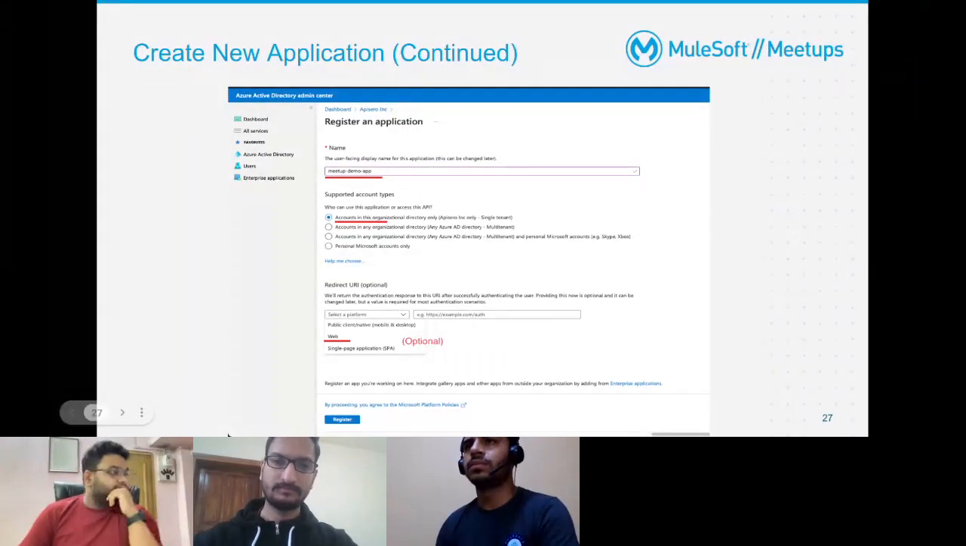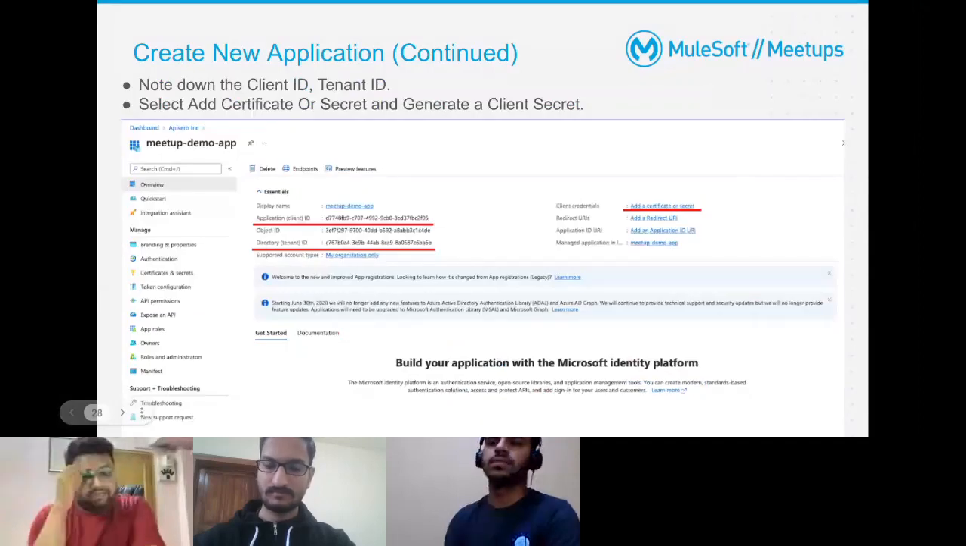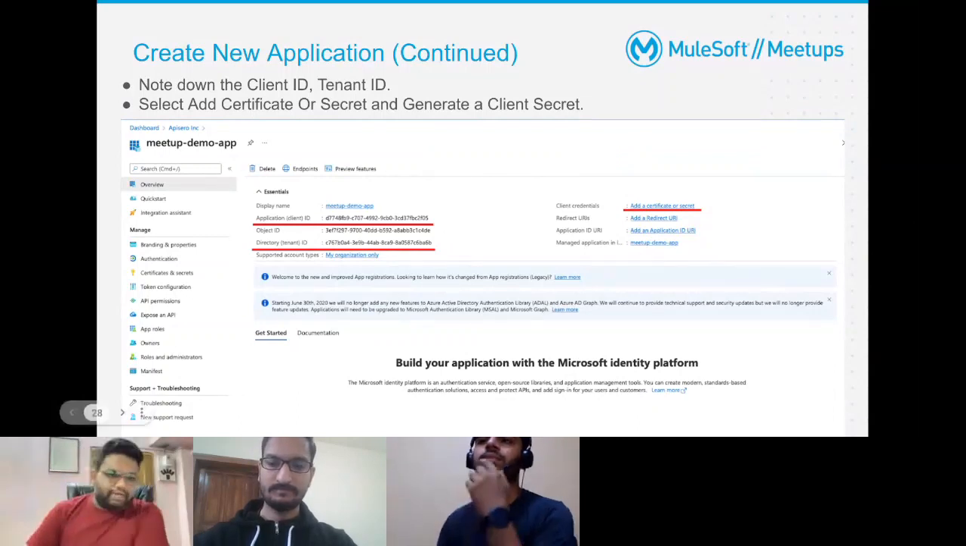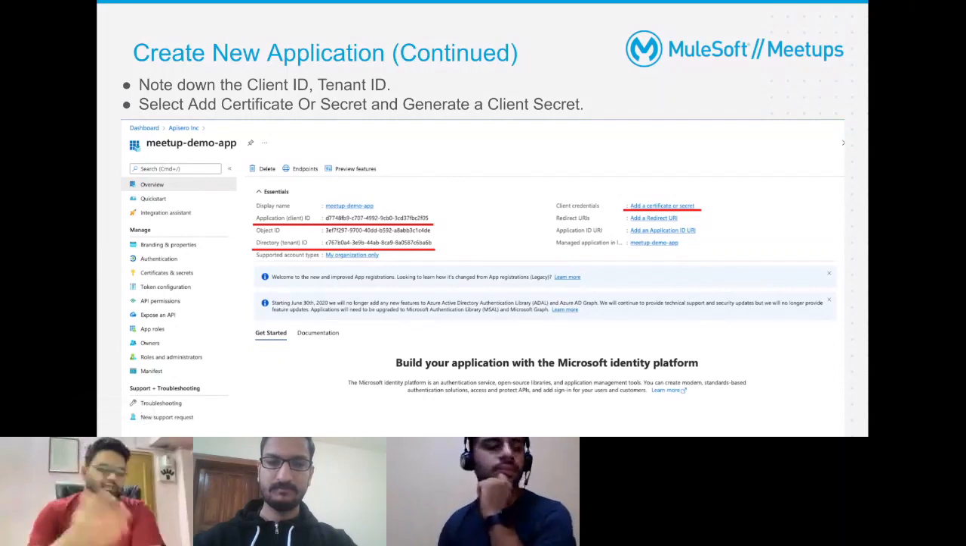Now once you have registered this application, you'll see an application ID, and your application ID is basically your client ID. And once you have enabled API permissions, you'll see a box to generate client credentials as well. As I said, once you are inside this app, earlier there used to be an option where you select expose an API and assign roles and all that.